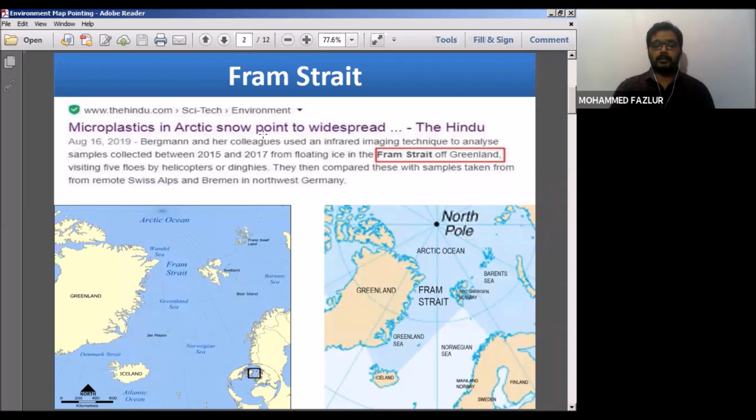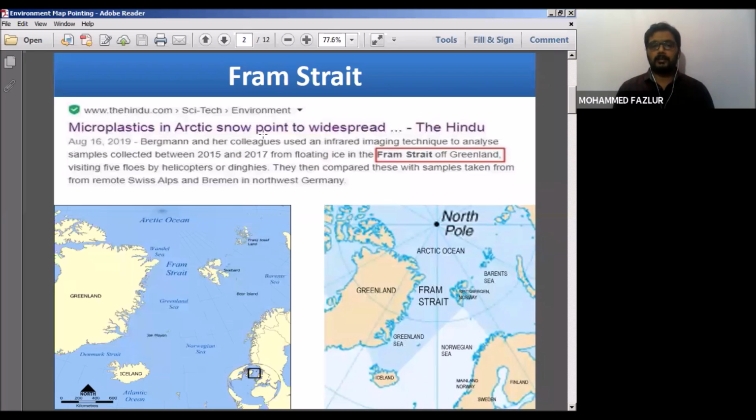Your question in the exam may be: Fram Strait belongs to which part of the ocean? That answer will be the Arctic Ocean. And Fram Strait is in news because scientists have recently discovered environmental degradation near Greenland and Svalbard. It is because the currents which pass nearby this Arctic Ocean have accumulated a large number of small beads of microplastics from the sea floor.